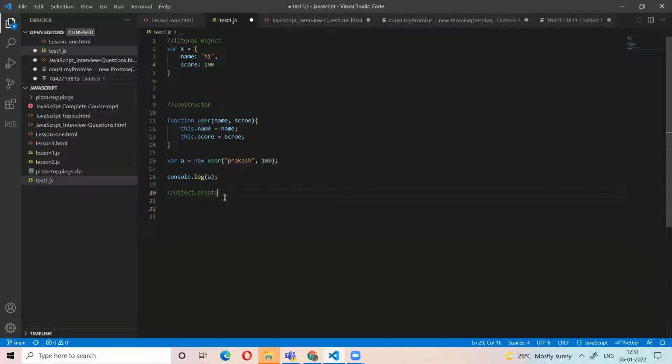Let me give you an example. Say I have a function like this.